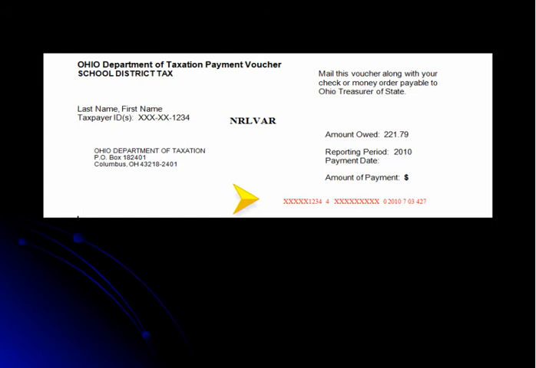Never use the wrong voucher, as the digits along the bottom are used in posting payments. On the voucher, you will find your name and the last 4 digits of your Social Security number on the left-hand side. On the right-hand side, you will find the amount currently owed, the reporting period, and a place for you to write the payment date and the amount of the payment you are submitting. On the left, again, we have the address of where to send your payment. If you make a partial payment, you will not receive a new payment voucher from us until you are assessed.